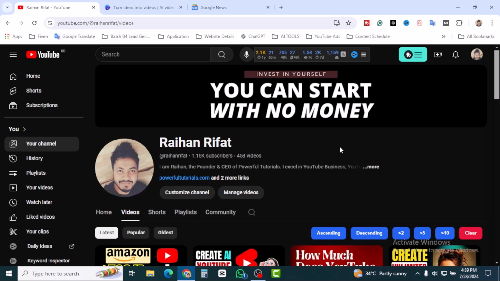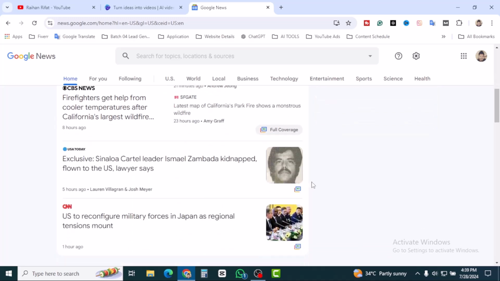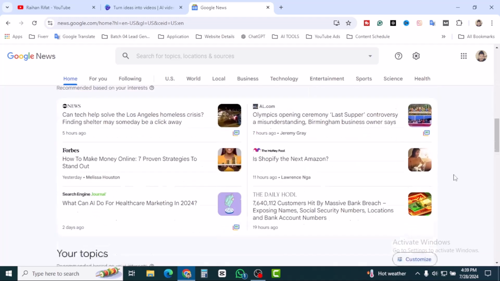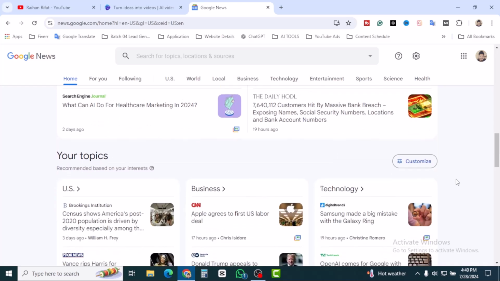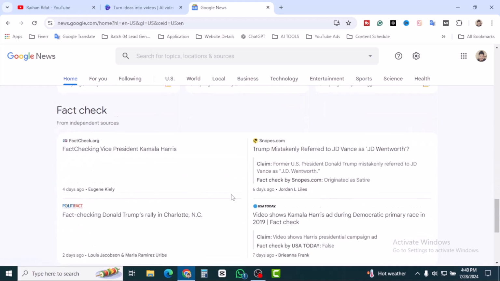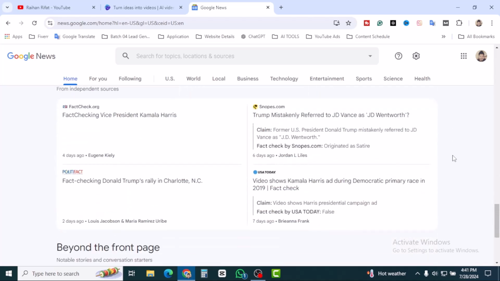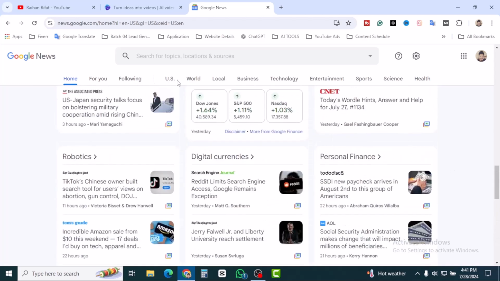And the second step is we have to find the Google News. For this, you can search Google News and you will find this page with worldwide most trending news and different kinds of magazines and newspapers, the most popular newspapers worldwide. You can also find your topics. If you have any specific topics like business, digital currency like cryptocurrency, Bitcoin, Ethereum, personal finance, robotics, esports, film and Hollywood, you can find them. Here you can see the US, worldwide, local, business, technology, entertainment, esports, science, health.